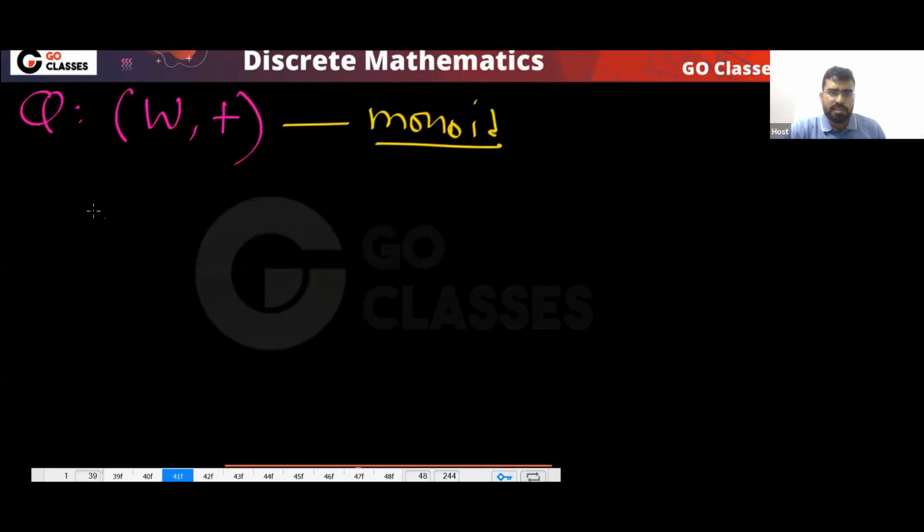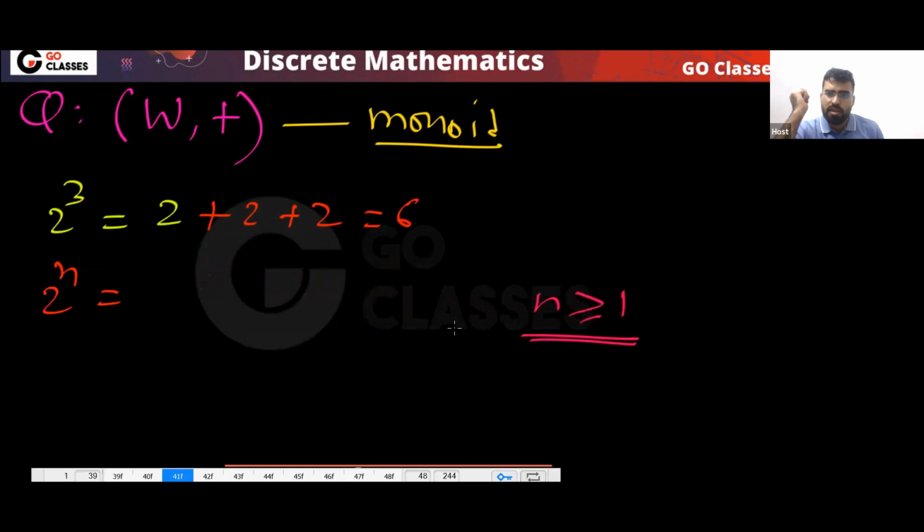Anyway, so let's see this. Tell me, what will be 2 power 3? 2 power 3 means apply the set operation. Your set operation is plus, so it will be 6. What will be 2 power n, where n is greater than or equal to 1? Then 2 power n is 2n.